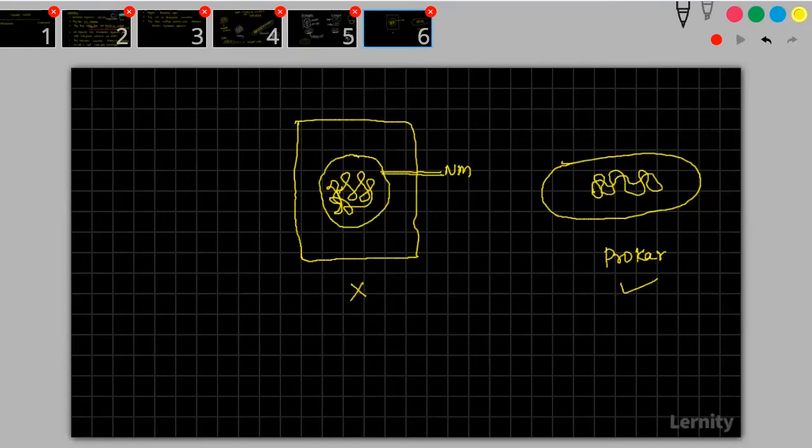Mutation means changes happening in the DNA, damage happening to the DNA. It will happen faster in prokaryotes because there is no membrane. In eukaryotes, the mutation level will be much slower. That is what you need to understand.